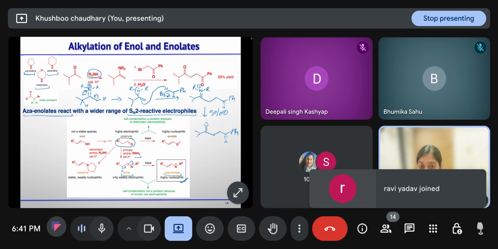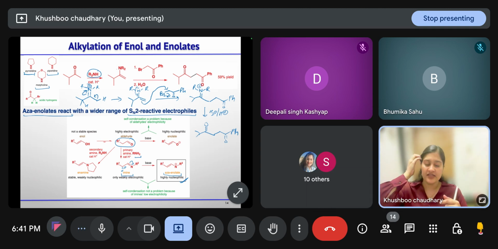So the problem that we are facing with aldehydes, self condensation, is now solved. If you have an aldehyde and treat it with base, you will get the enolate, and enolates can undergo self condensation. One of the substitutes that we can use to stop this self condensation is the use of these azaenolates.